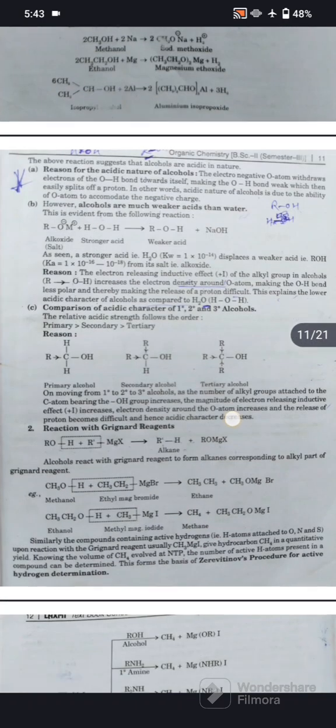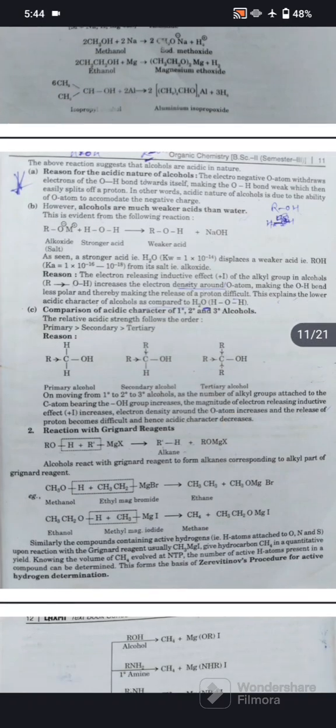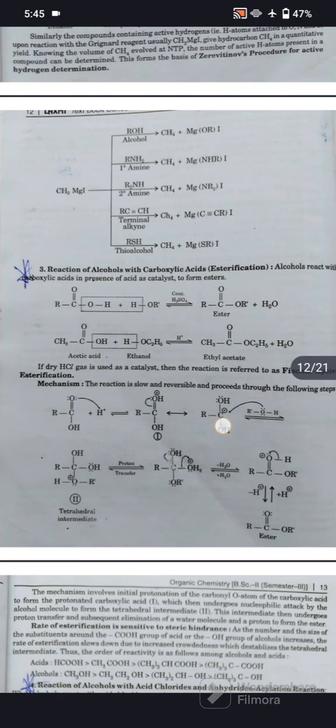Similarly, a compound containing active hydrogen, that is, a hydrogen atom attached to oxygen, nitrogen, or sulfur, upon reaction with Grignard reagent, usually CH3MgI, gives a hydrocarbon like CH4 in quantitative yield. Knowing the volume of CH4 evolved at NTP, the number of active hydrogens present in a compound can be determined. This forms the basis of the Zerewitinoff method for active hydrogen determination.